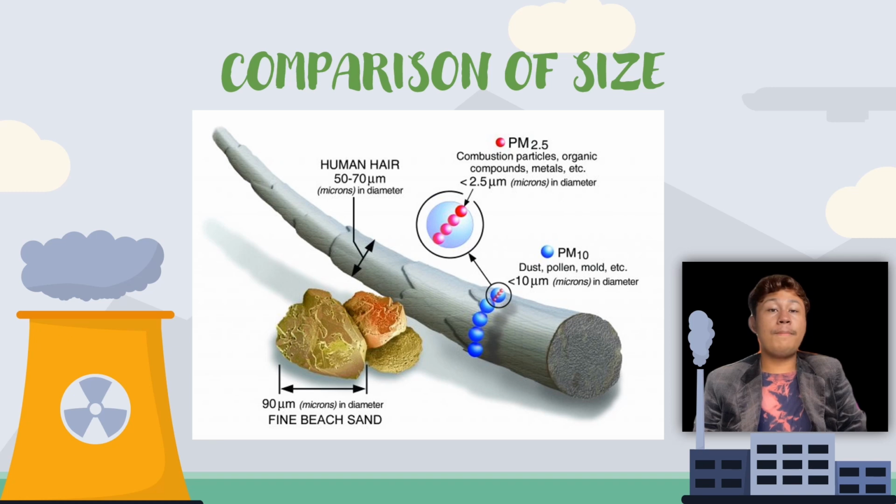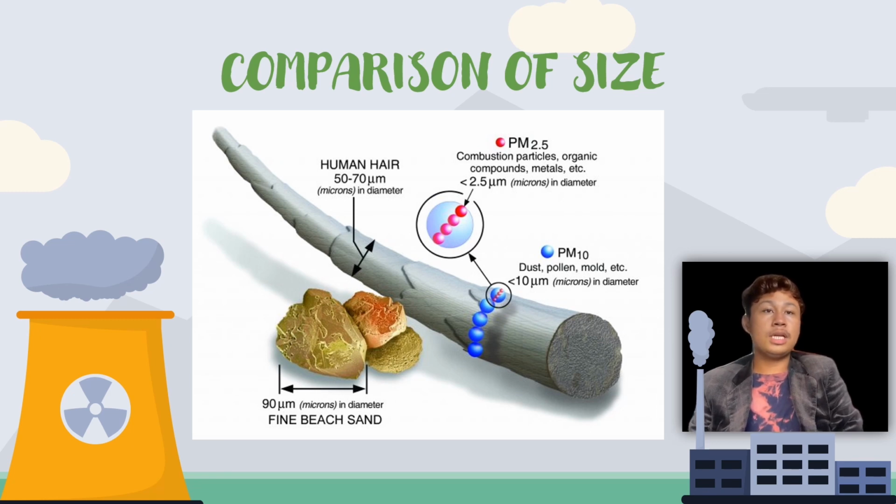Next, we're going to compare the size of PM10 and PM2.5. For PM10, particles with a diameter of 10 micrometers or less, these particles are small enough to pass through the throat and nose and enter the lungs. Once inhaled, these particles can affect the heart and lungs and cause serious health effects.